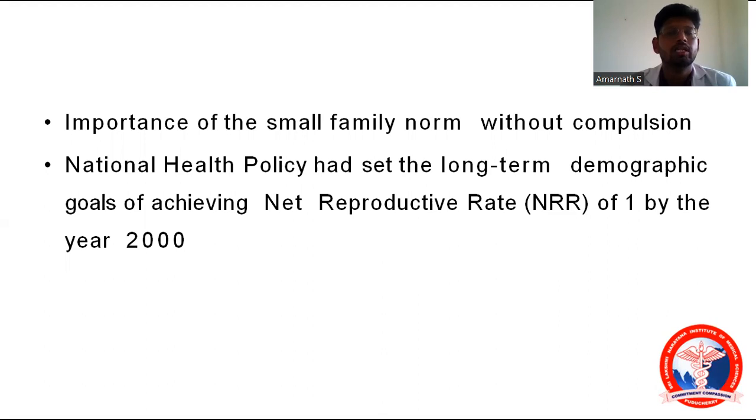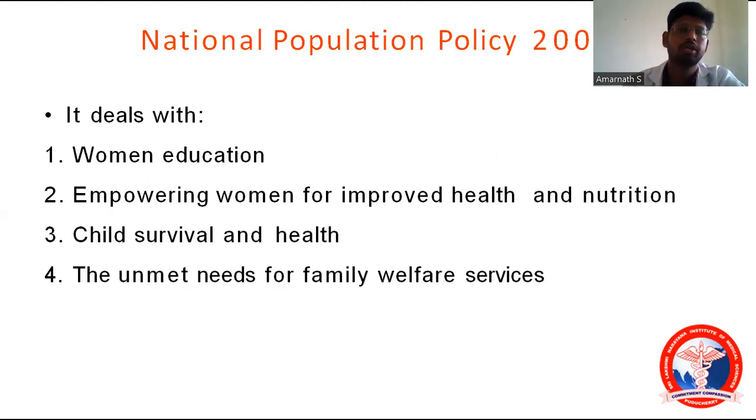And this policy set long-term demographic goals of achieving a net reproductive rate of 1 by the year 2000. That also comes under the national population policy. Later on, the latest update was the National Population Policy of 2000, the latest update in this national program.